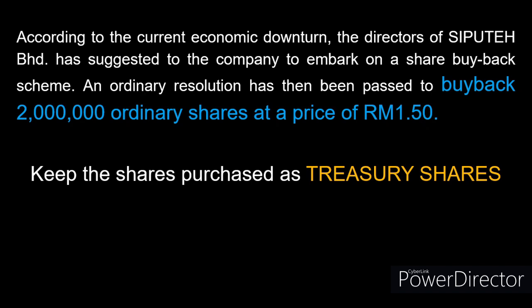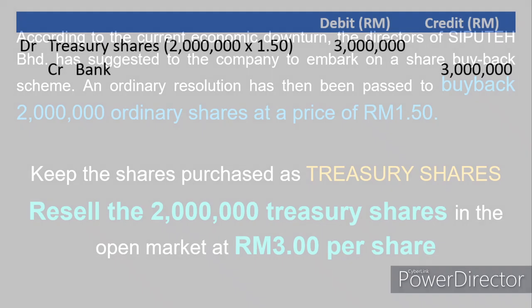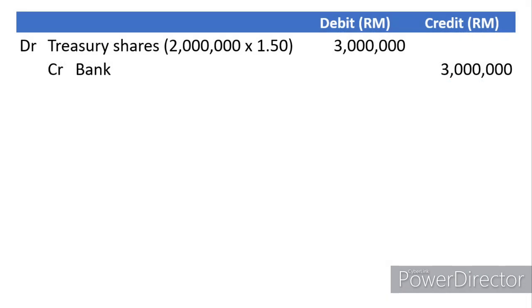Okay, next. Still the same company. They have bought the shares and kept them as treasury shares, and now they decided to resell them. The time has come for them to resell it. So let's look at the transaction. This is the first transaction when we bought the shares. So to sell back the shares, you have to reverse the transaction.